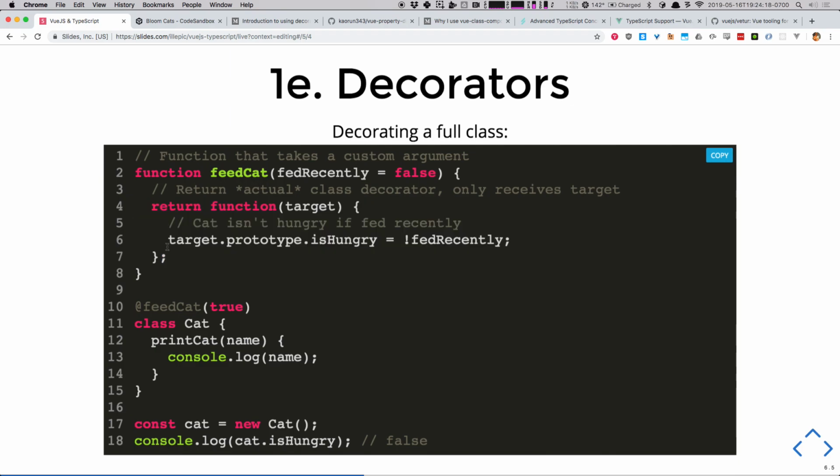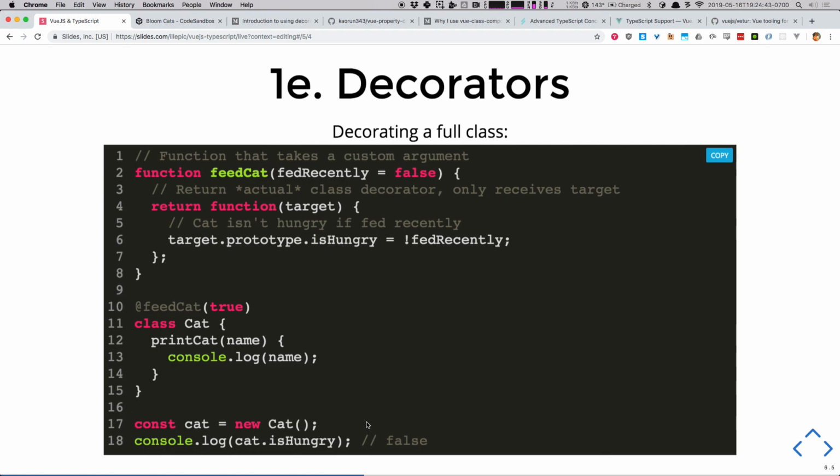And then all we do here is, now I can go add anything I want to the class prototype, because guess what? Classes are just functions in JavaScript, right? They have a prototype. They have a prototypal chain that we can go decorate with extra functionality, like if he's been fed recently, he's not hungry. Ta-da! Now our cat can have that information on it. Any questions?